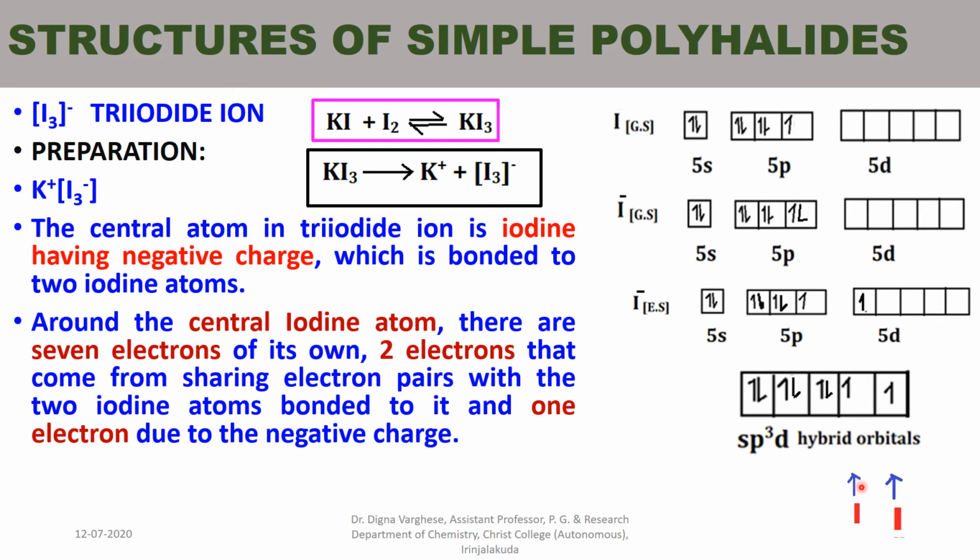They can join with the iodine atoms to form 2 sigma bonds, and there are a total of 10 electrons: 7 from the iodine atom, 1 electron from the negative charge and 2 electrons from the 2 iodine atoms used for sharing to form sigma bonds. Therefore total 10 electrons in the central iodide ion.